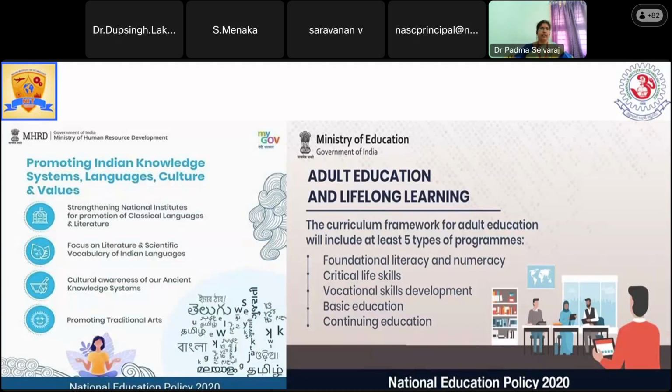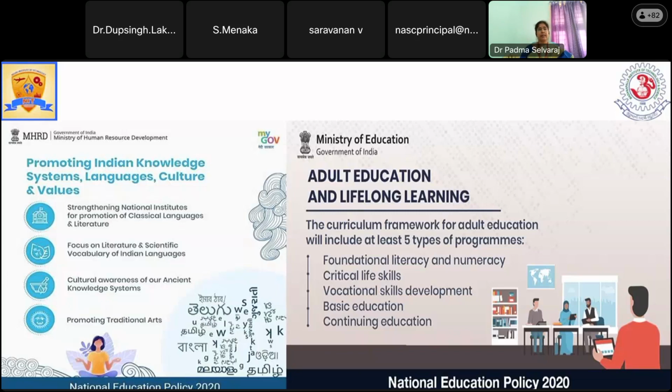They are providing funds to identify what happened in the past, how things happened. For example, related to Ayurveda medicine, or how mathematics started earlier, which language is said to be an olden language, and what is the proficiency of that language.